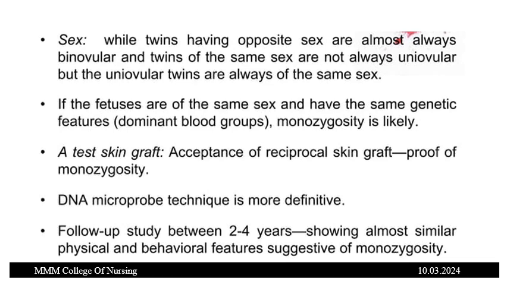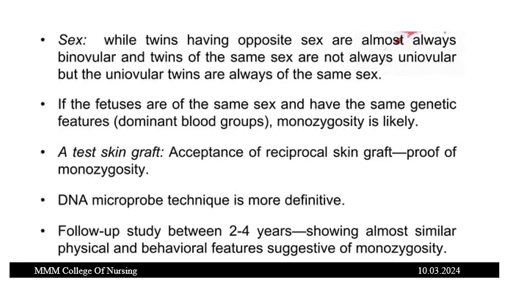If there is only one ovum and the cleavage occurs and gives rise to twins, the sex of the two babies will be the same. It is always the same sex. When there is a single ovum and single sperm, and the cleavage occurs and gives rise to monozygotic twins, in that case the sex of the twins will definitely be the same.